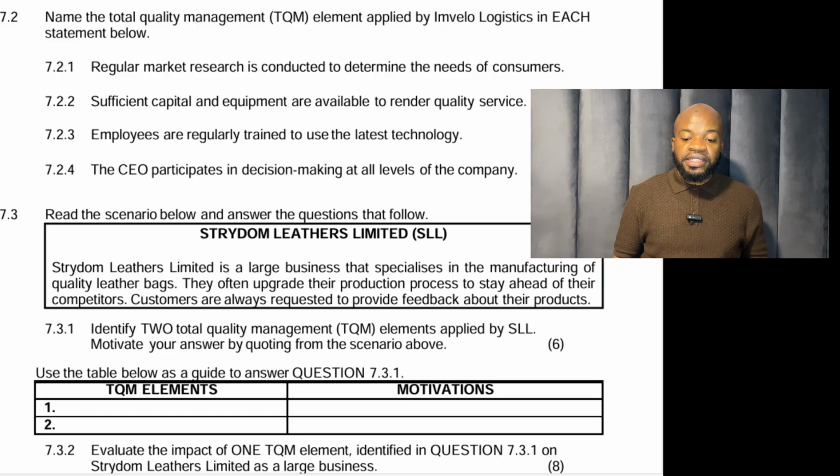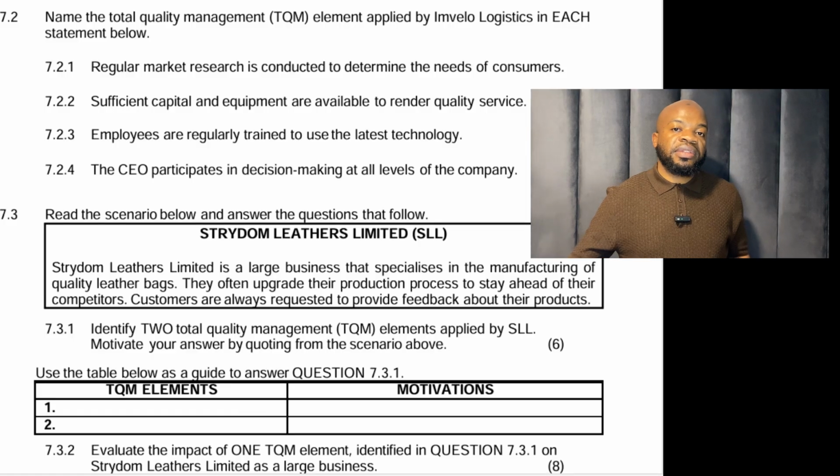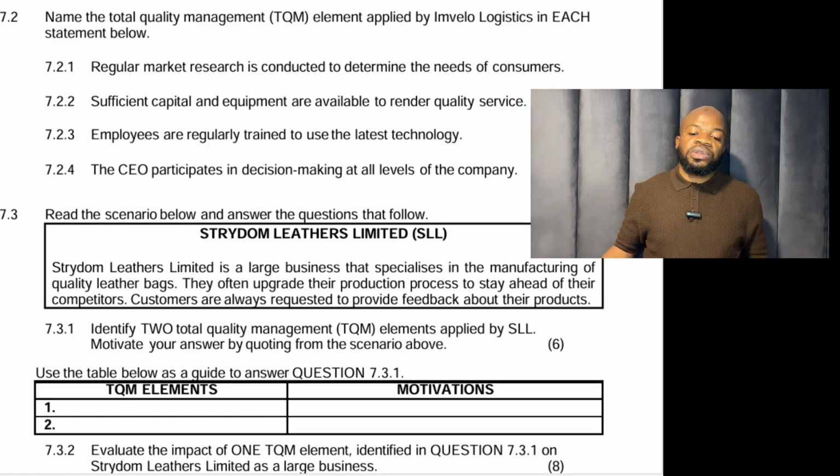That already gives us 3 marks. The next one says, customers are always requested to provide feedback about their products. The center is also customers here. Total client satisfaction, which can also be called total customer satisfaction. And that's our motivation right there.